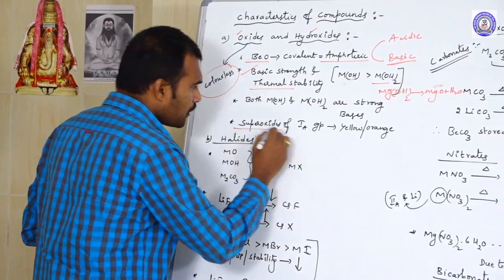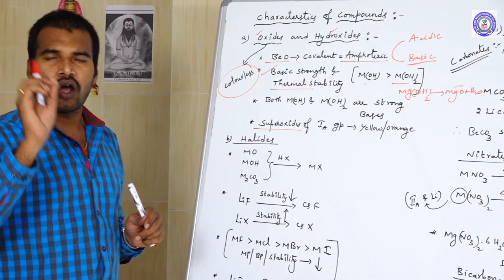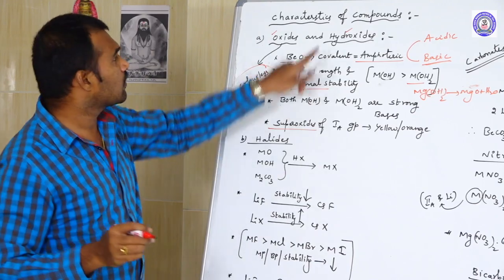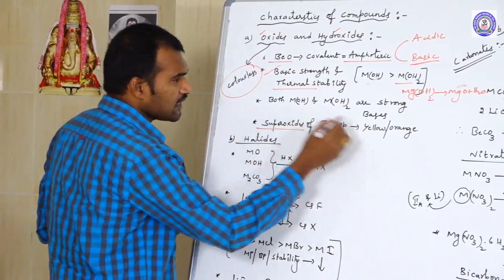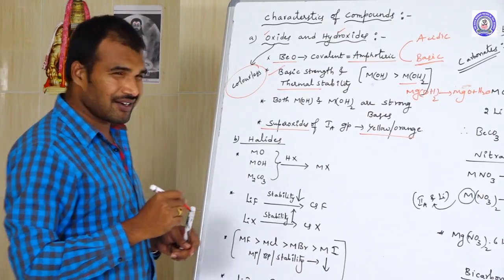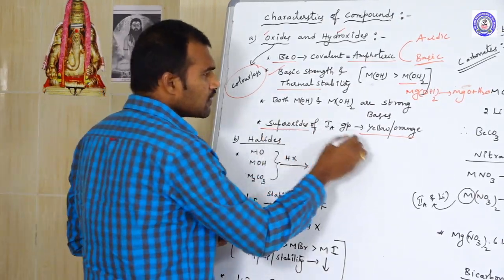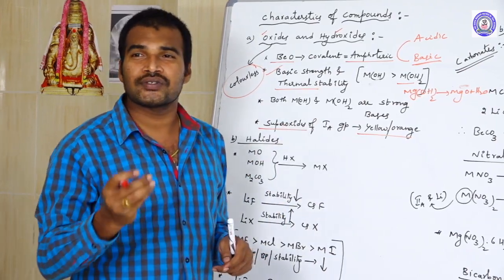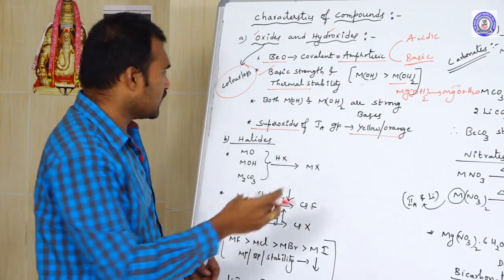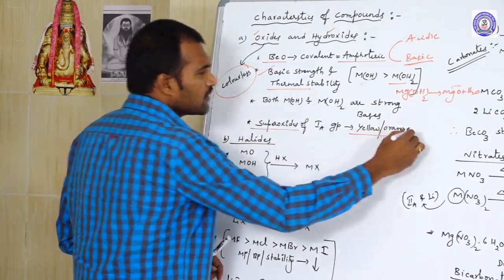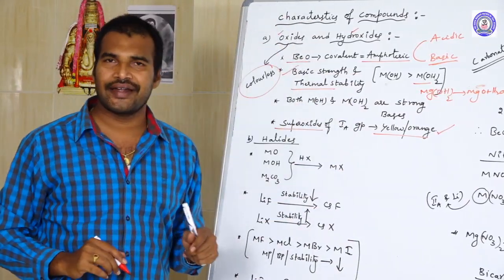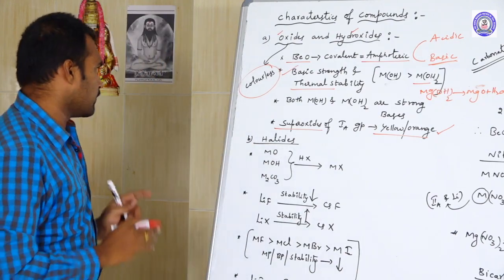And one important point here you should remember is that the oxides and hydroxides of 1A group and 2A group elements are colorless. But the superoxides are yellow or orange in color. You may get the doubt, then what is the reason? The reason behind that might be the presence of some impurities in it. So maybe because of some impurities, the superoxides are generally either yellow or orange in color. So this is about oxides and hydroxides of these S-block elements.